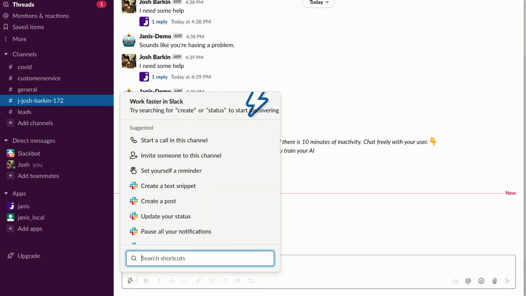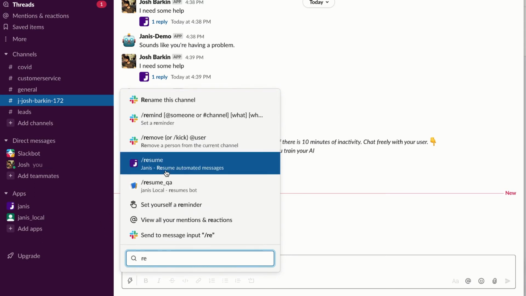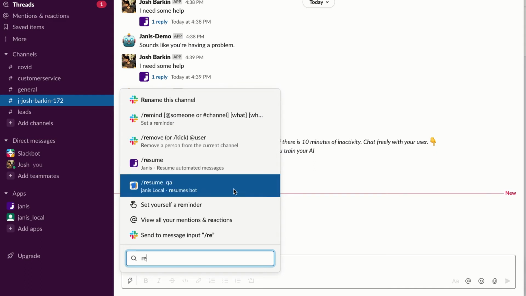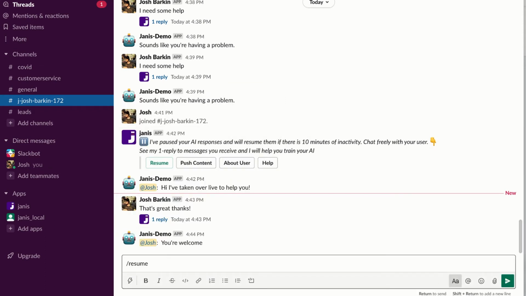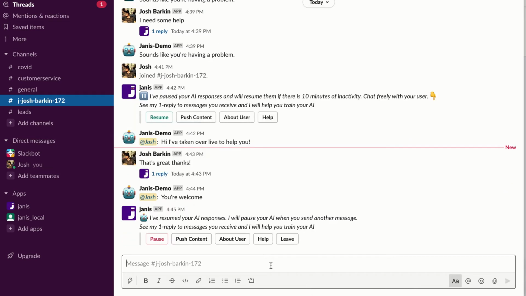That's / on your keyboard, and then I just type resume. And you can see here that this is a command, a shortcut that you can use in Slack that Janice understands to resume automated messages. So I'm just going to click that, and you can see /resume, and I'm just going to hit enter. And then you can see that Janice will respond.